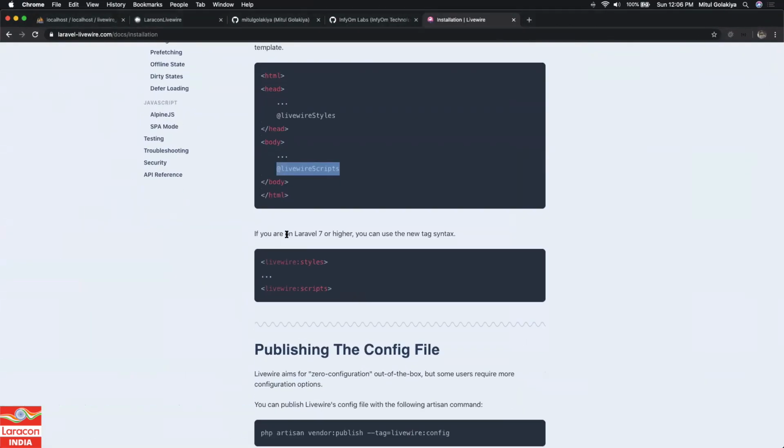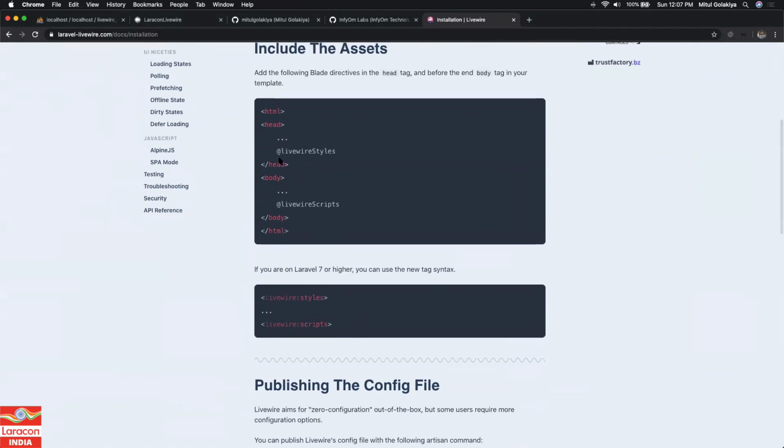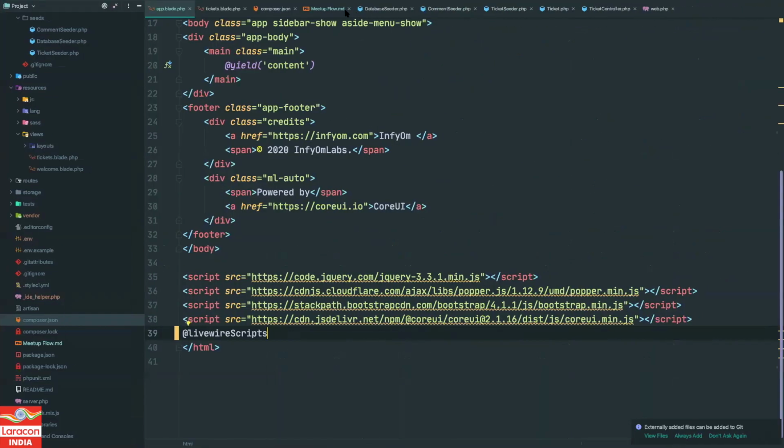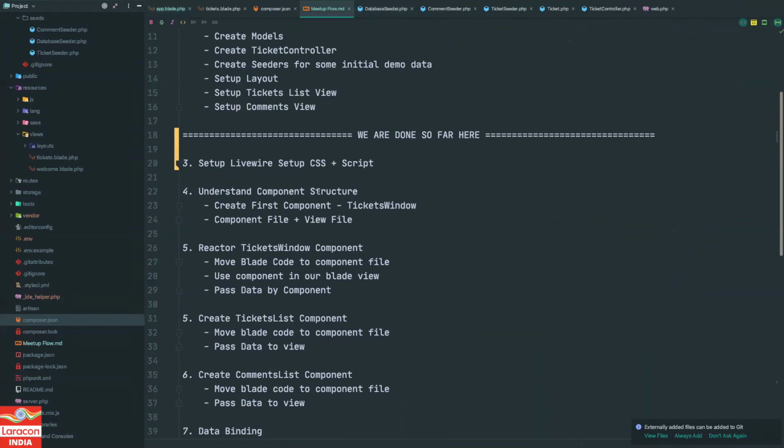If you are using Laravel 7, then you can include it this way as well. This is the new syntax that Laravel 7 came with, that is the components. So you can do it this way as well. This is one kind of Laravel component, but we are good. We'll be using the traditional way, like the blade directive. So done. That is our third step. So far we are done with the installation.